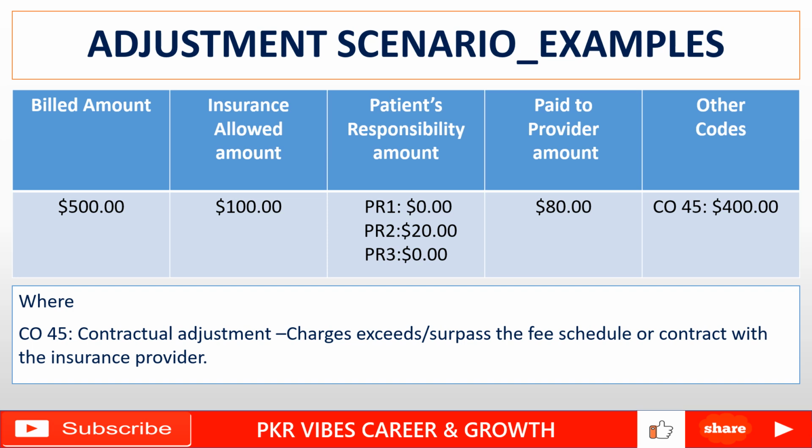So here insurance has allowed $100 out of $500. What about the remaining dollars? It's $400. That $400 will go for the adjustment amount. So we can call that rest amount an adjustment amount. Whenever a claim is paid to the doctor, that rest amount on a paid EOB, you will see as code CO45. They are telling that this is a contractual adjustment.